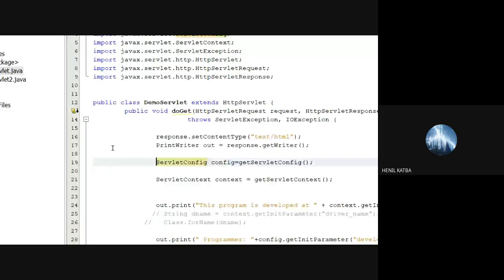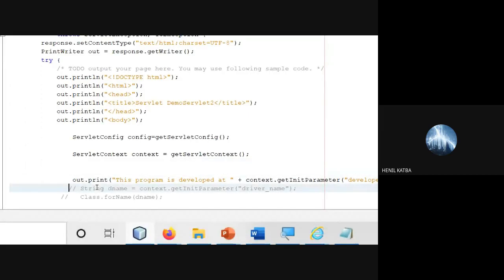So even if I'm writing the same code to access the parameters, it will give me the specific value. So I created an object of context, and try to display it, right?